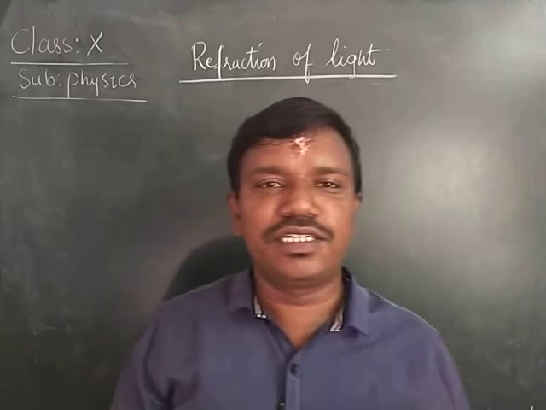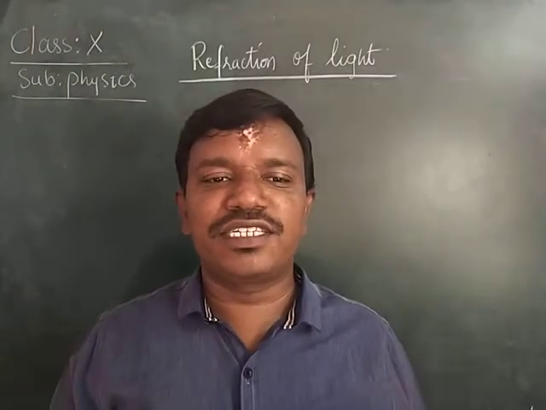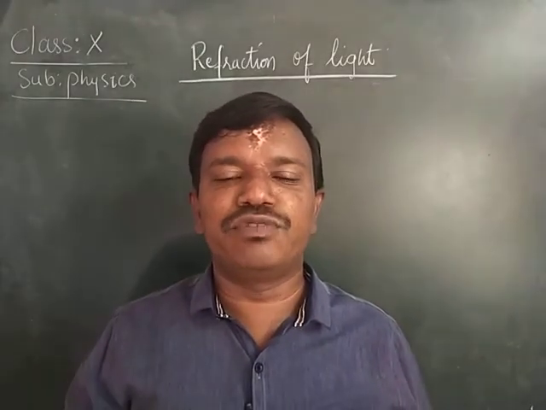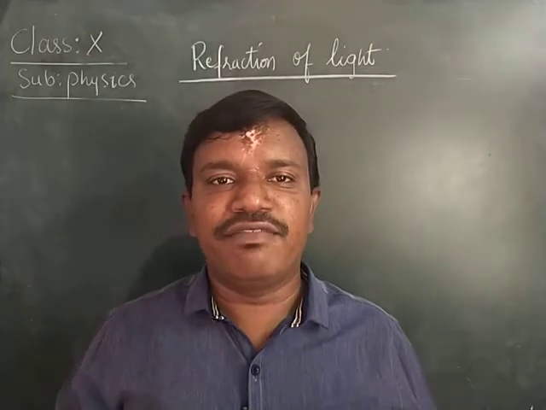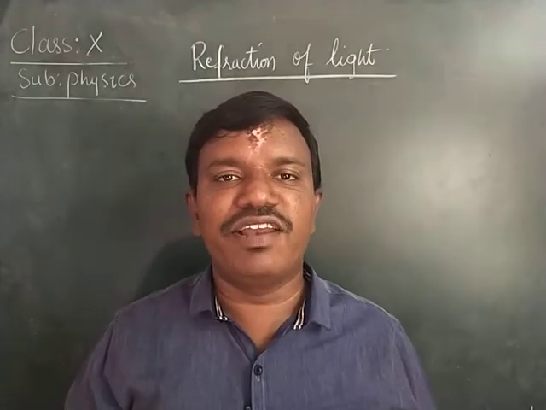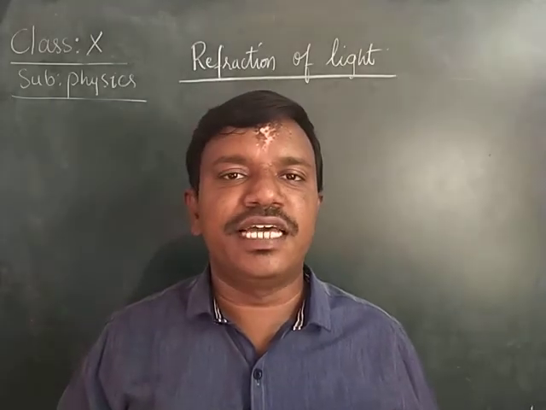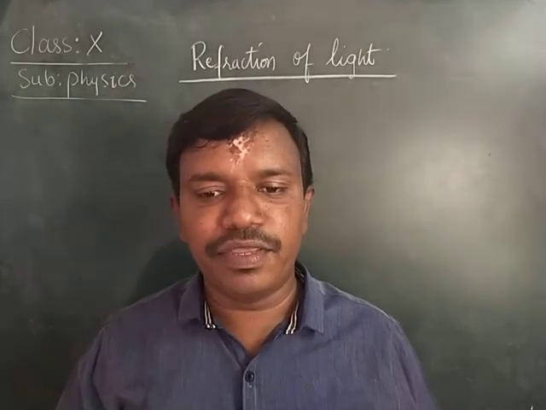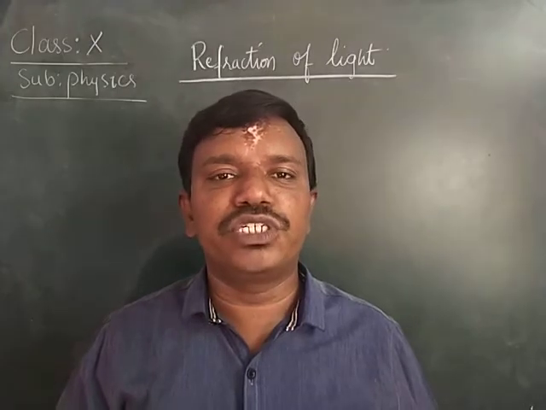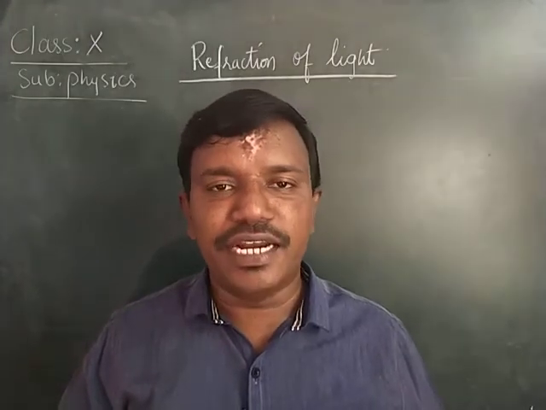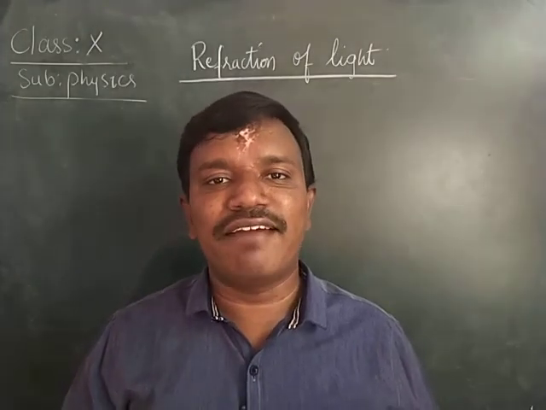Good morning, children. In the previous class, we learned about the terms in the refraction chapter. In the same way, we learned about the different types of medium, that is the rarer medium as well as the denser medium. A rarer medium is the medium in which the light travels fast. Denser medium is the medium in which the light travels slowly.